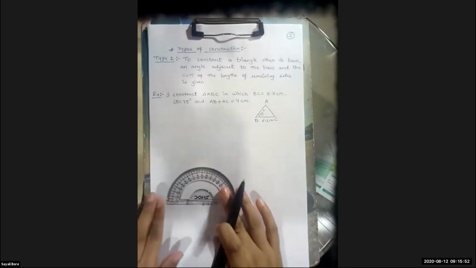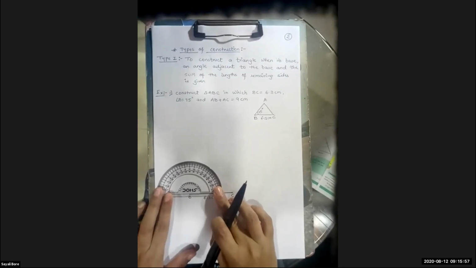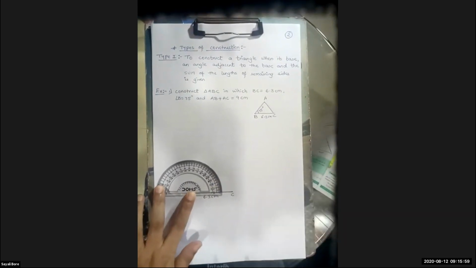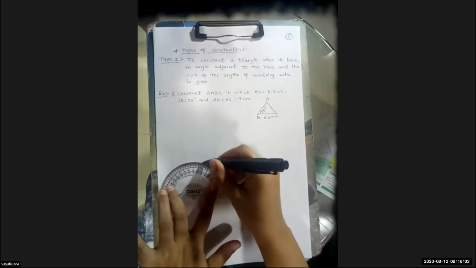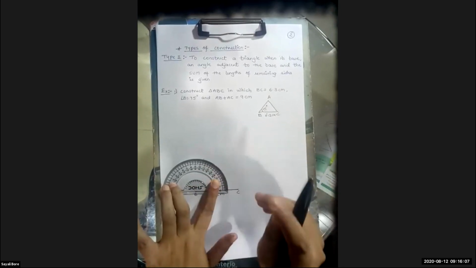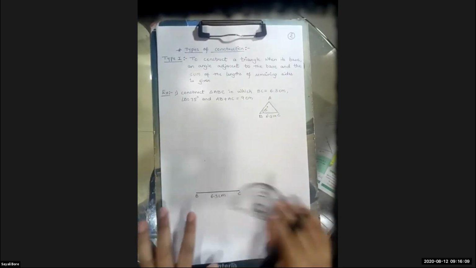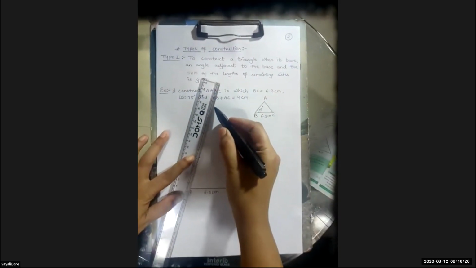So my protractor, I will place it on vertex B. After placing on vertex B, mark 75 degree. A small dot, not a big one. Take a scale. Don't be in hurry, okay students?